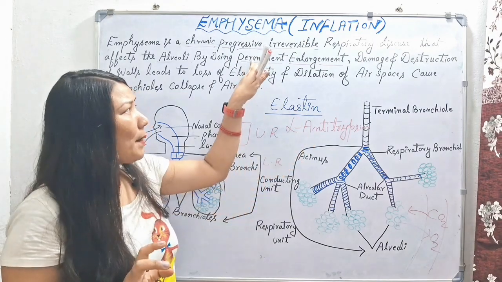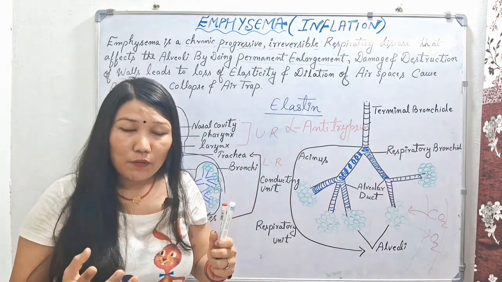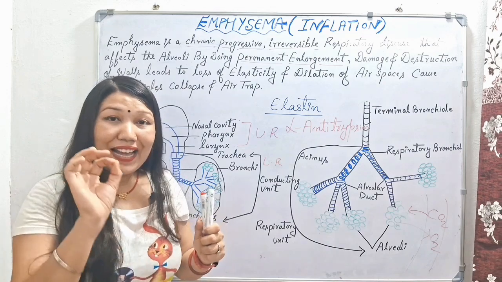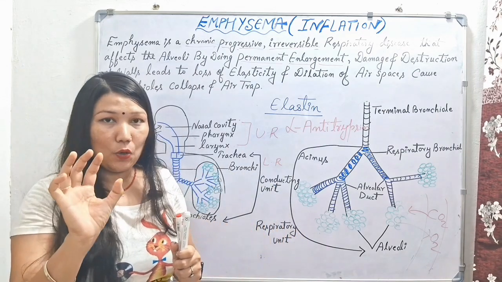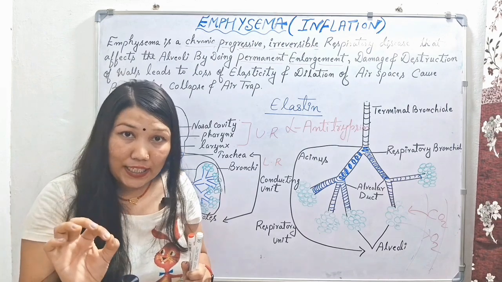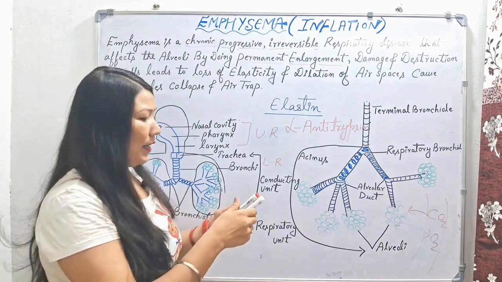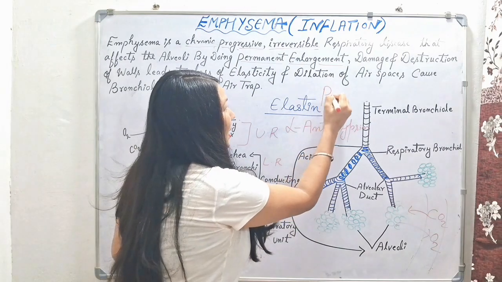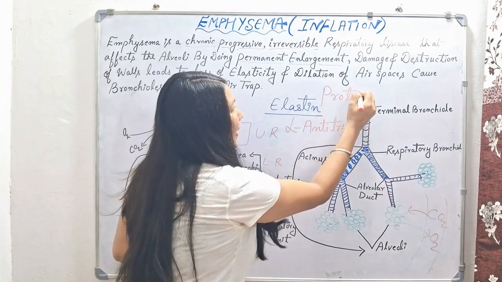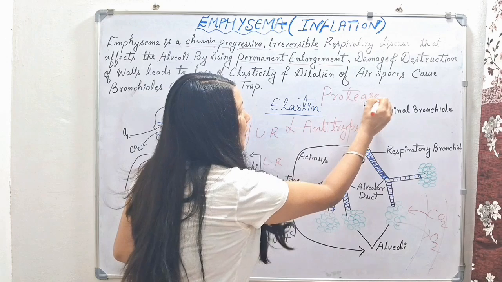But when a person smokes a lot for a long period of time, in smoking there is a harmful chemical known as nicotine. And with that nicotine, a protease enzyme is released. Which enzyme is released? Protease enzyme. This enzyme is very, very harmful for our respiratory system.